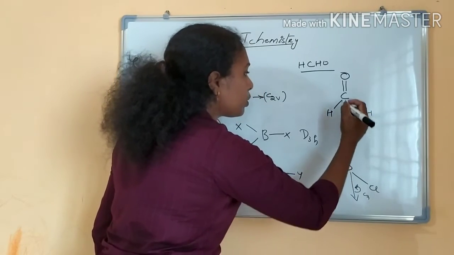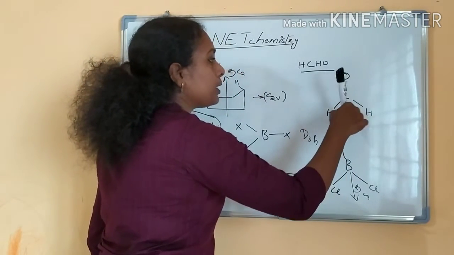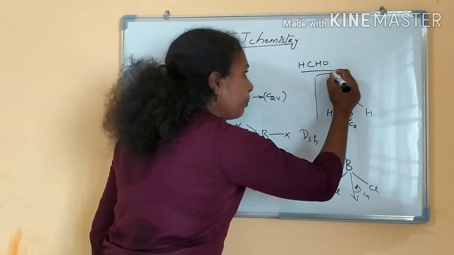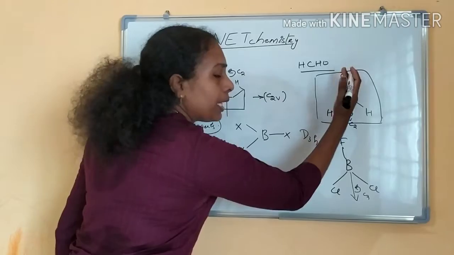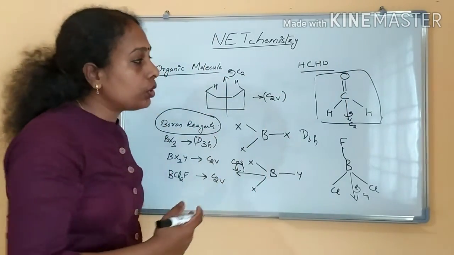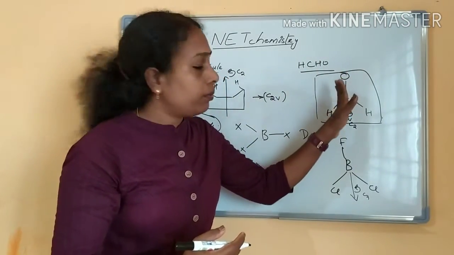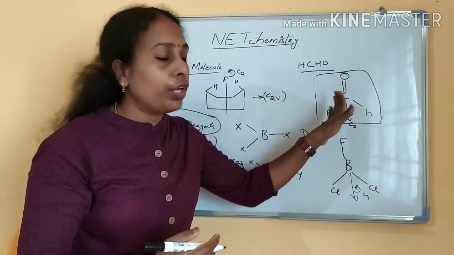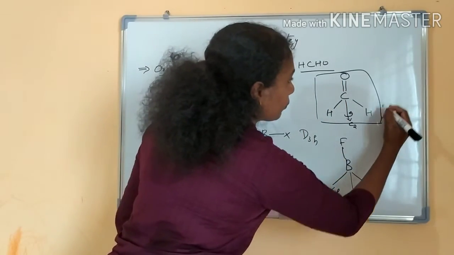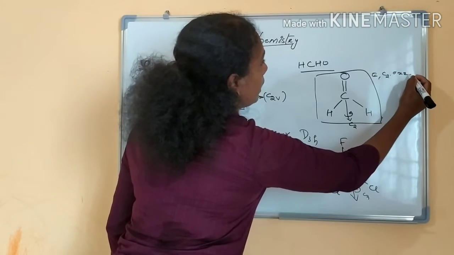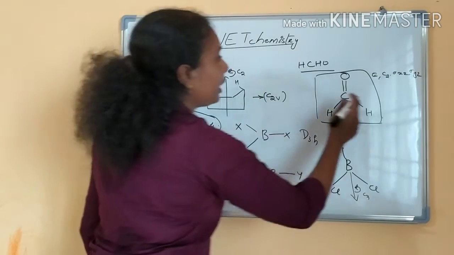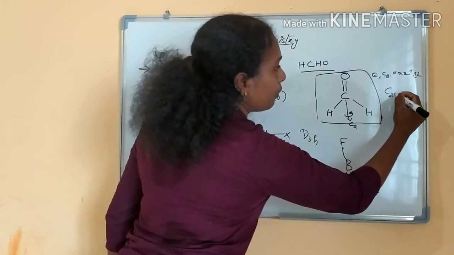This is the C2 axis of rotation, and one is the molecular plane, the plane containing the molecule, and one is the plane passing through the principal axis, that is the plane perpendicular to the molecular plane. E, C2, sigma xz and sigma yz. So formaldehyde belongs to the point group C2V.